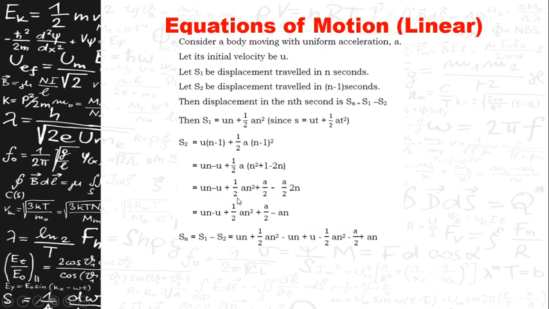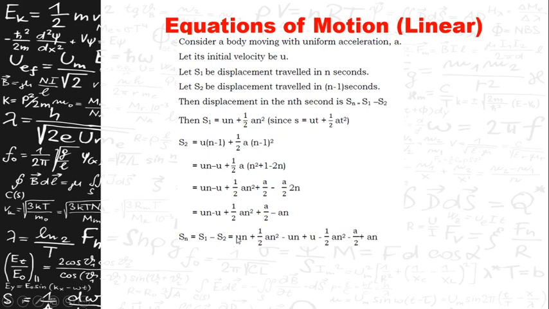There is a difference between these two. The displacement s is equal to ut plus half at square is the displacement covered by the body in total time t seconds. The fourth equation gives the displacement covered by the body or an object in a particular second.